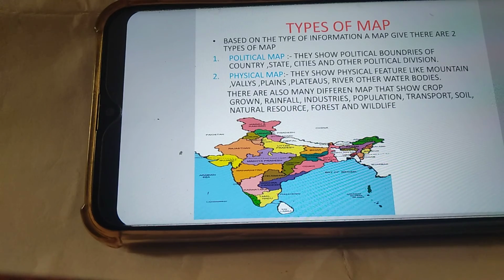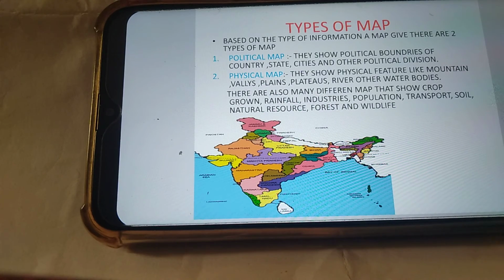Now we will study the types of maps. On the basis of information, maps give information. There are two types of maps: political map and physical map. Political map: a political map shows political boundaries of countries, states, cities and other political divisions.